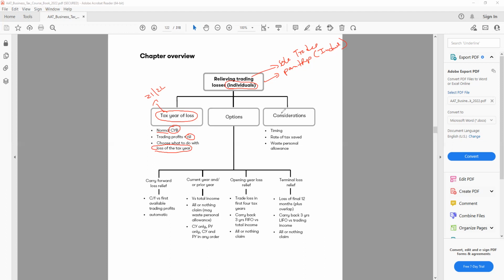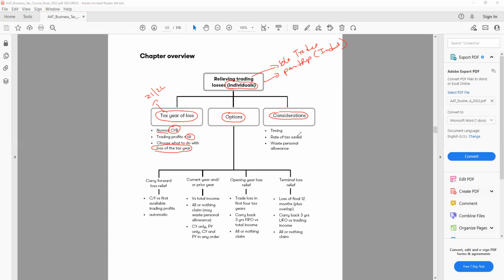The next one we can see here is this consideration. Before I choose the option, how many options I have, I need to look at a few things before I decide I will go for that or not. Because I might have more than one option, I need to decide, shall I go for this option? Shall I go for this option?